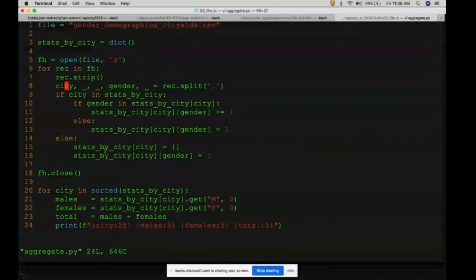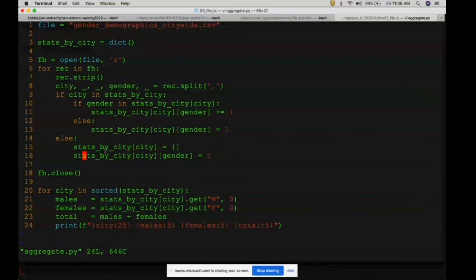So there are five fields. I don't want the second field and third field, which is the last name and first name. I want the gender. I also don't want the last field. So city and gender is all I need. And then, so this is lines 1, 2, 3, 4, 5, 6, 7, 8.